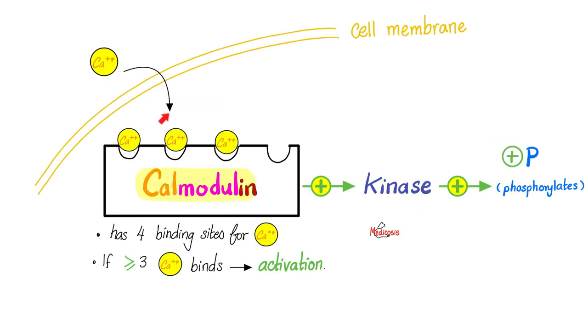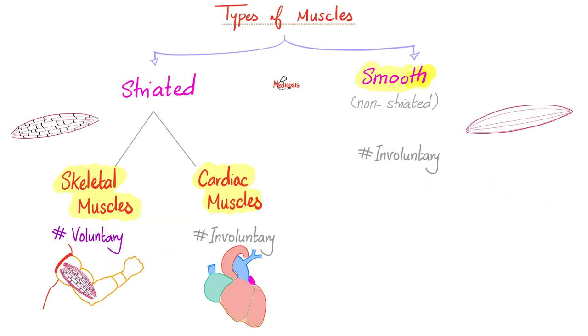Once calcium enters into the cell, it will bind calmodulin inside smooth muscles. Calmodulin ends in -in, which means it's a protein most of the time. Modulin, because it will modulate calcium. So the calcium will come and bind this calcium modulating protein, and then it will activate kinase. Kinase will add phosphate, i.e. phosphorylates its target.